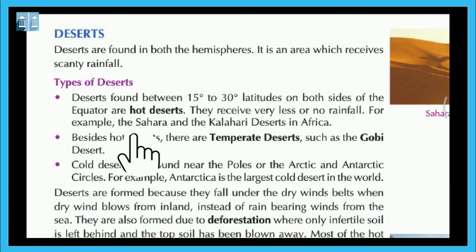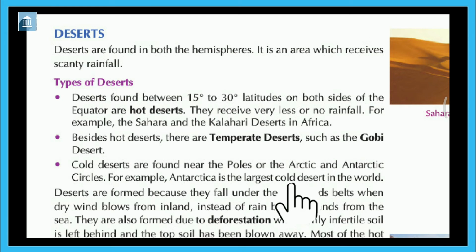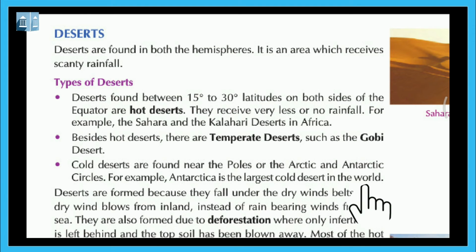For example, the Sahara and the Kalahari deserts in Africa. Besides hot deserts, there are temperate deserts such as the Gobi Desert. Cold deserts are found near the poles or the Arctic and Antarctic circles. For example, Antarctica is the largest cold desert in the world.